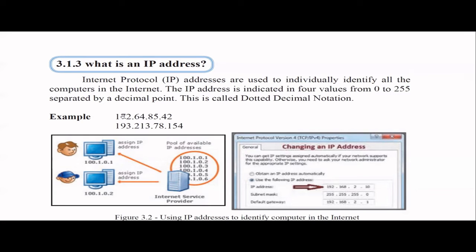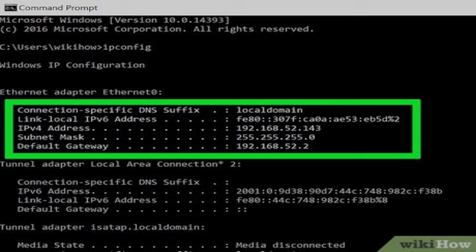Each number should belong between 0 to 255, right? So like that, you can have the IP address. Now, if you want to know the IP address of your machine, you have to go to the command prompt, right? Hope you know how to go to the command prompt, and you have to type the command ipconfig.